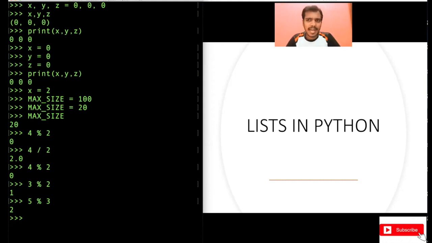So we looked at integers and operations on them, and then we looked at floats also, and you can use multiple assignments also, we looked at that. Integers and floats were quite simple, but strings was a big subject here. Now this is done. Strings is done and numbers is done. Variables is done.